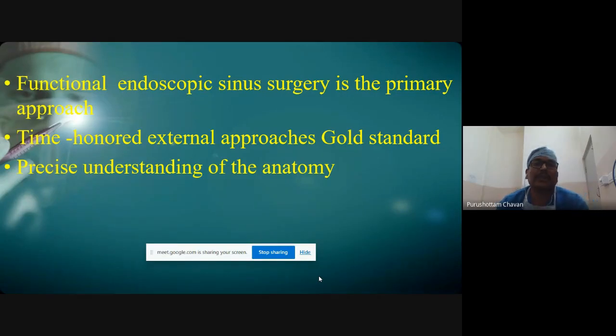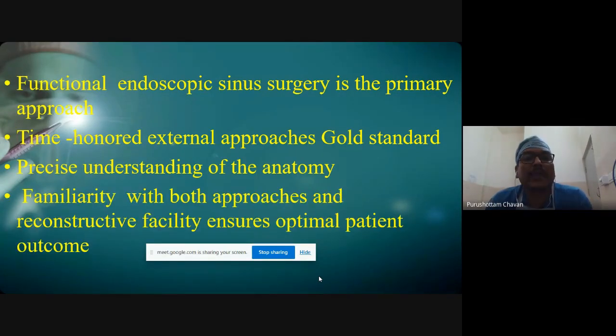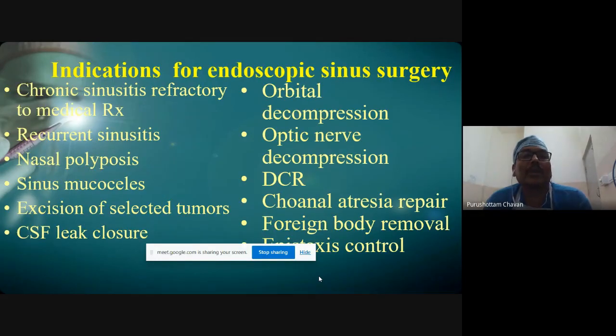So precise understanding of anatomy and familiarity with both approaches and reconstructive facilities is what ensures optimal patient outcome even in the current era. We all know the indications of endoscopic sinus surgery. This is a list I have made, and this list can keep increasing depending upon the knowledge and expertise available, and people have dared to increase this horizon with the availability of endoscopic sinus surgery.